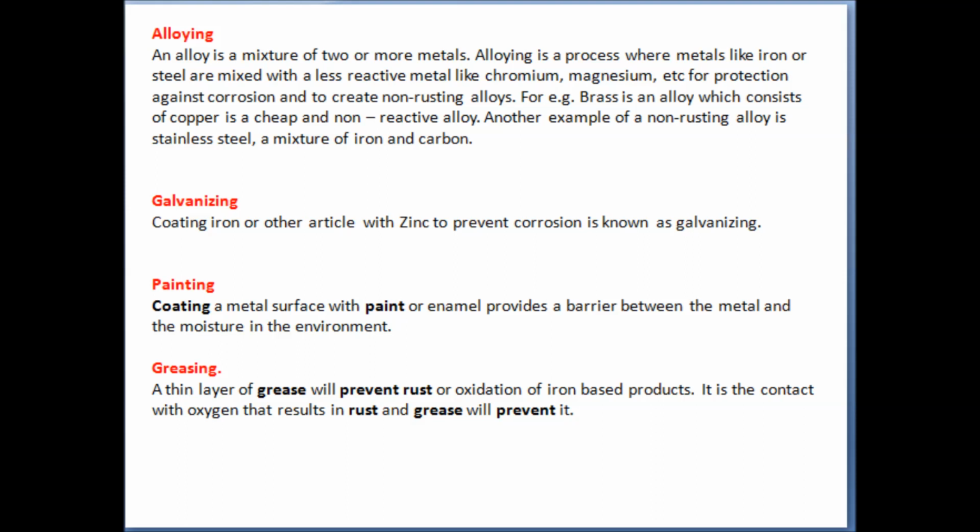The fourth method is greasing. A thin layer of grease will prevent rust or oxidation of iron-based products. It is the contact with oxygen that results in rust, and grease will help to prevent it.